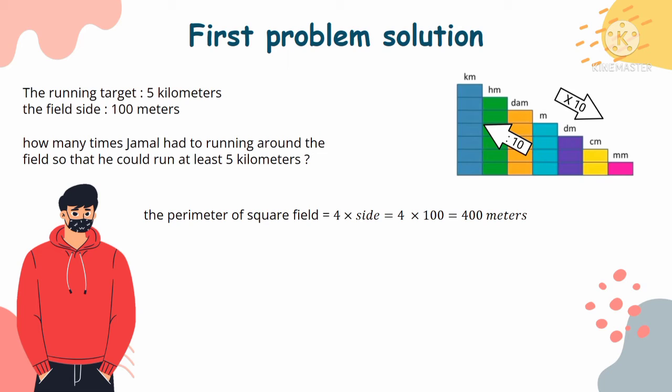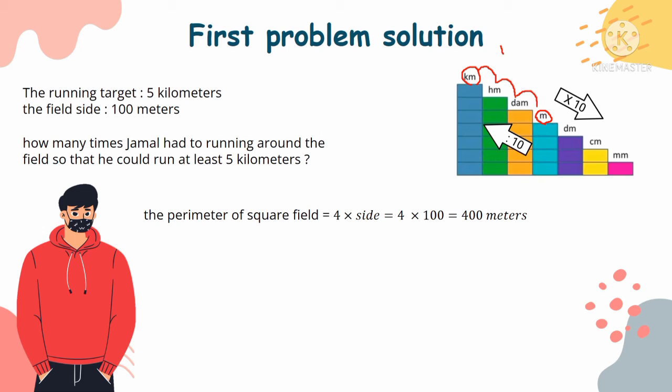So look at this stair. When we step down the stair once, then we multiply by 10. If twice, multiply by 10 times 10, etc. Because we want to convert kilometers to meters, we have to step down thrice or 3 times. 1, 2, 3.